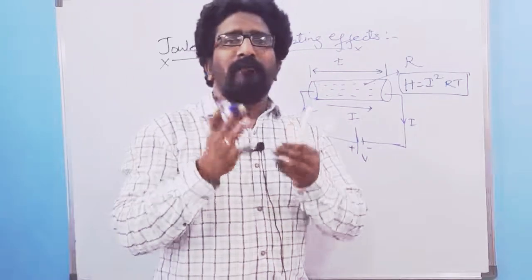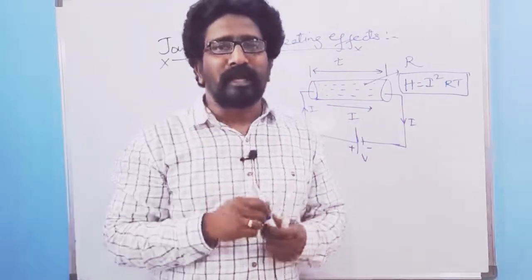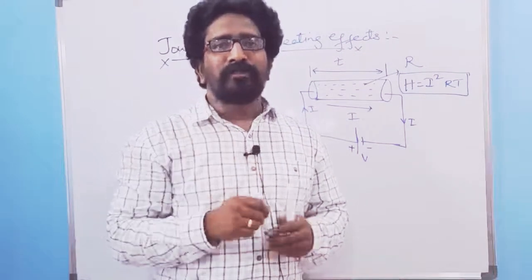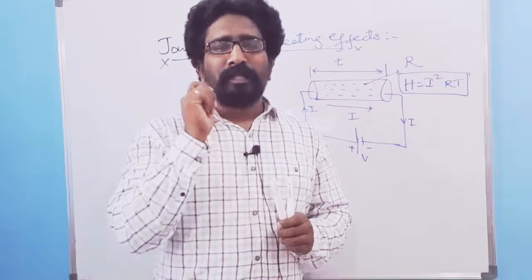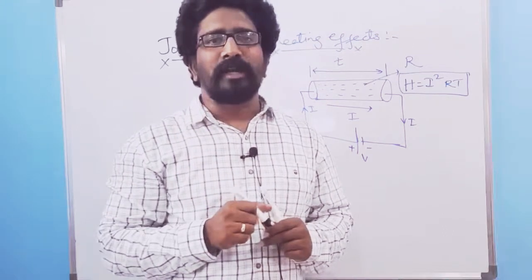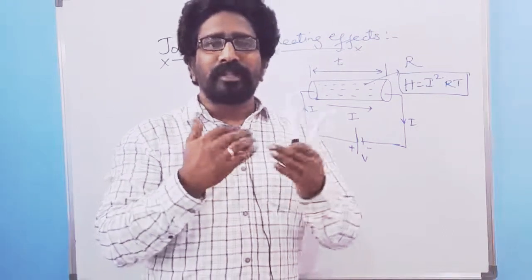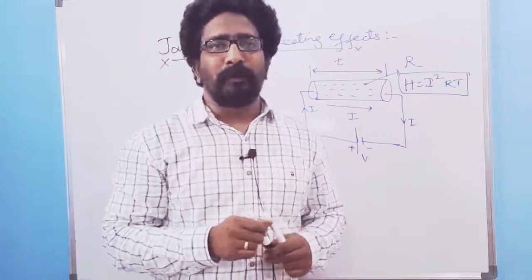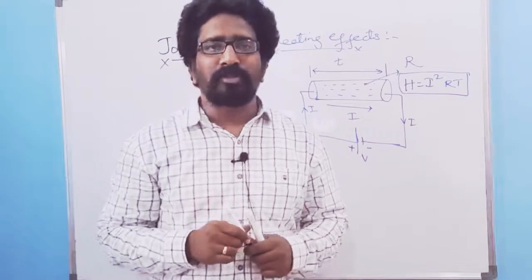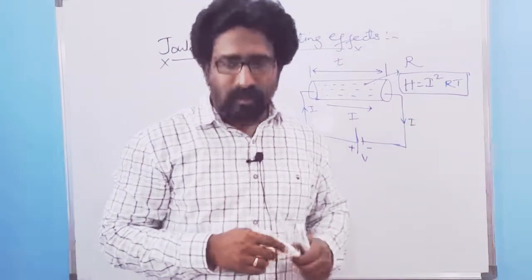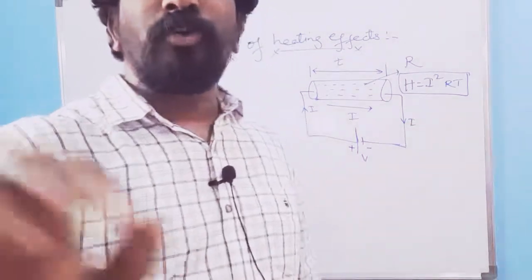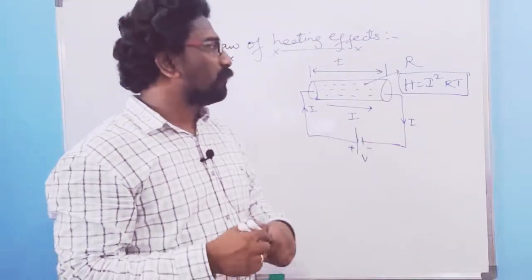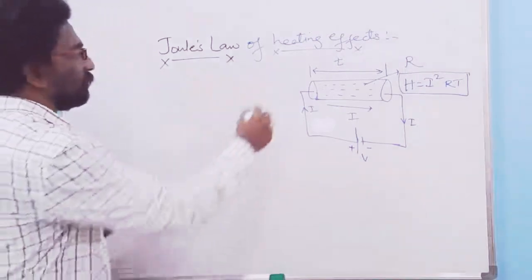It means that whenever a current is passing through a particular conductor, then due to the motion of charge particles there will be some kind of resistance in that conductor, and due to that resistance and the motion of charge particles, the conductor is going to get heated up, and the heat produced is equal to I square RT. So now we are supposed to derive this formula, H equal to I square RT. So let us start doing it.